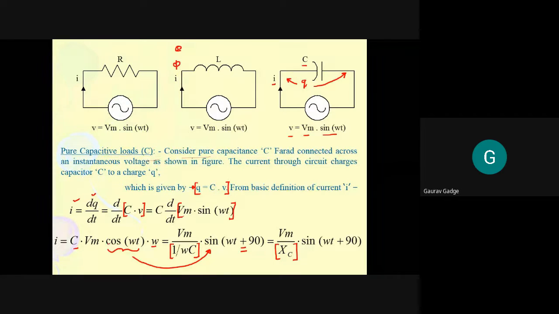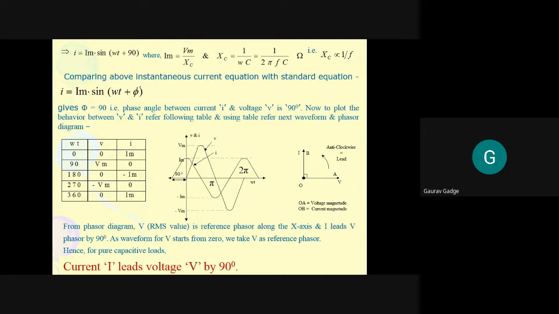So plus cos omega t can be written as sine of omega t plus 90. 1 upon omega C can be replaced as Xc. Now this complete term Vm upon Xc can be written as Im. So ultimately what we are getting is I equal to Im sine of omega t plus 90.